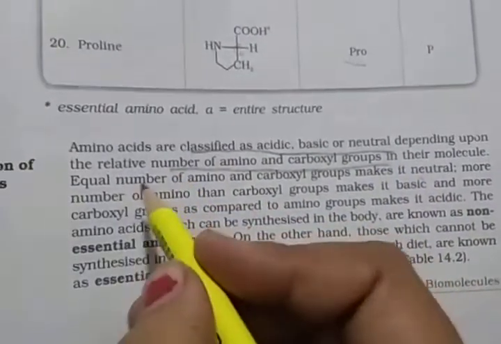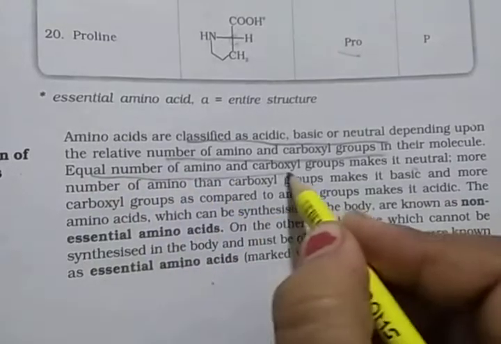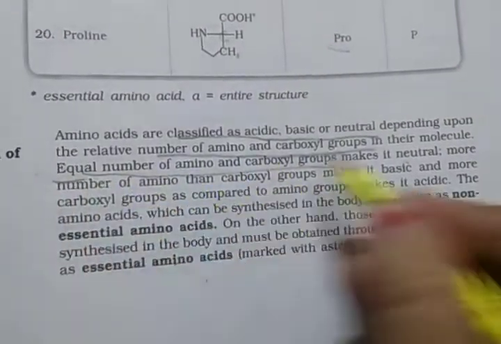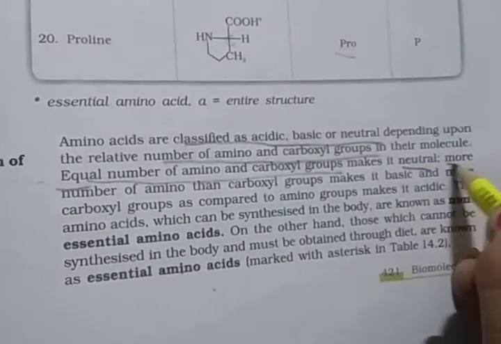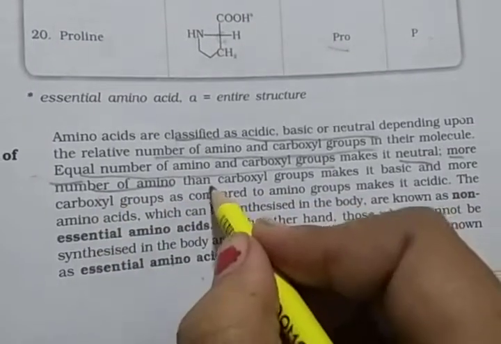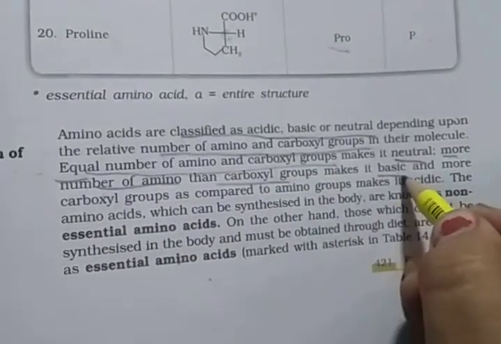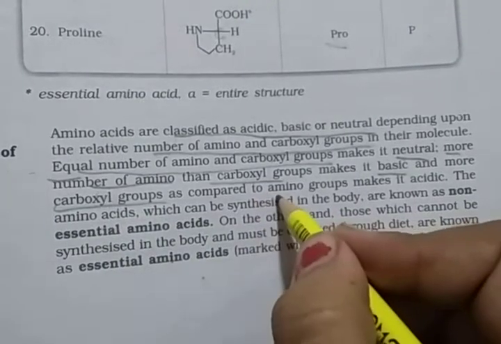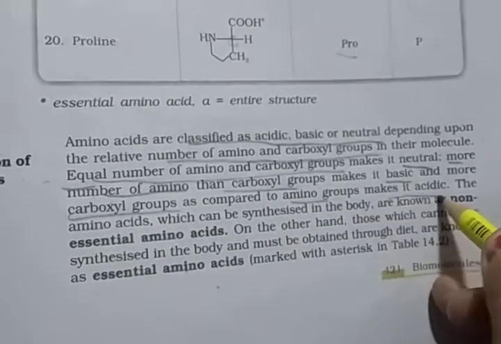More amino groups than carboxylic groups make it basic, and more carboxylic groups than amino groups make it acidic.